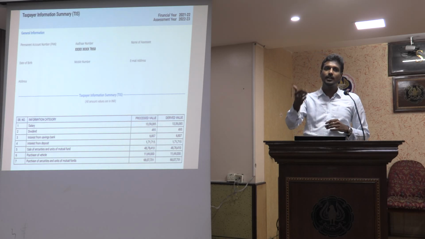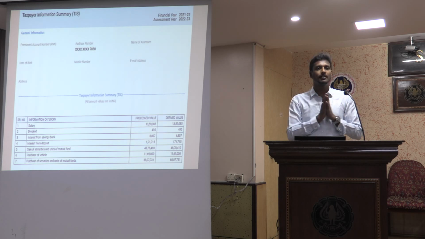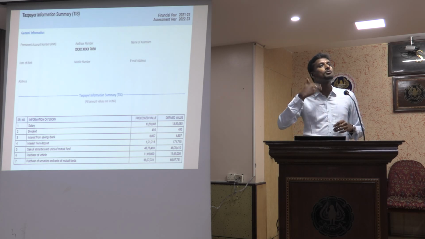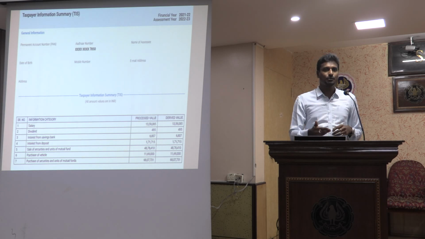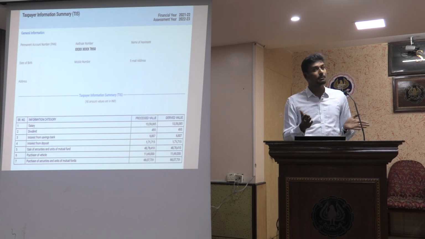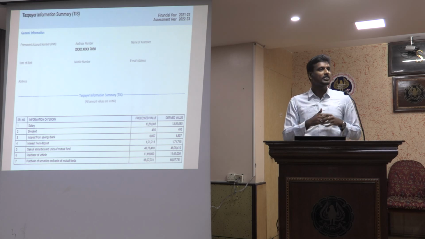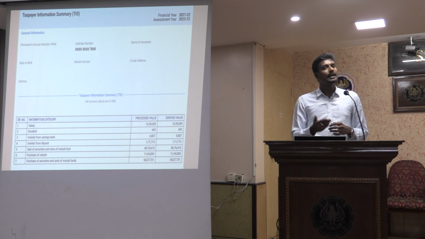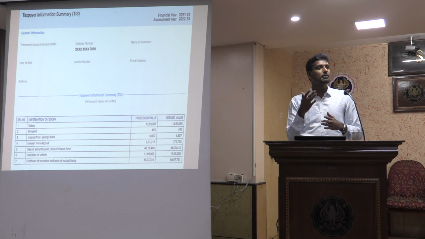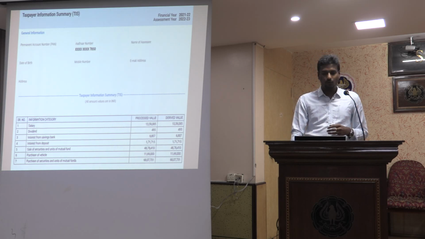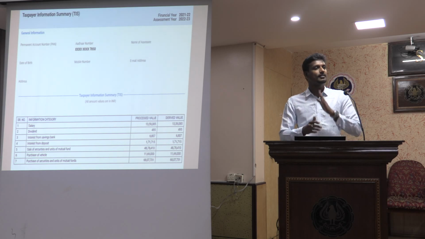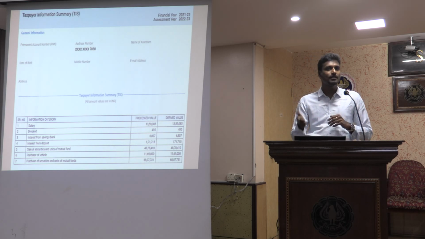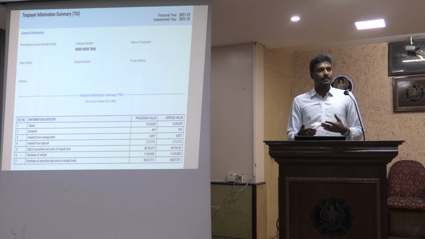This will be available in the taxpayer's login under the eCampaign tab, and this has to be verified by the taxpayers or the assessees, and if there is any discrepancy, they can report the discrepancy. If there is no discrepancy, they can accept it. Once it is accepted, it will become a processed value and it will become a derived value at the end. If there is any change, then that change will be processed and then it will become the derived value. In this example screenshot, for processed value and derived value, there is no difference. That means for this particular assessee, there are no anomalies or critical differences identified.